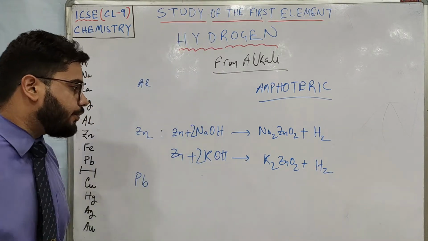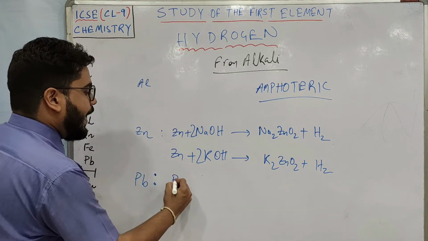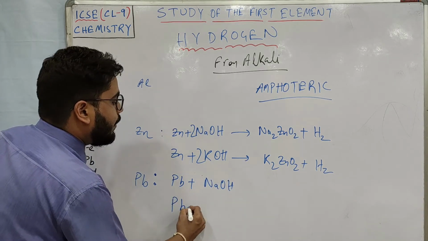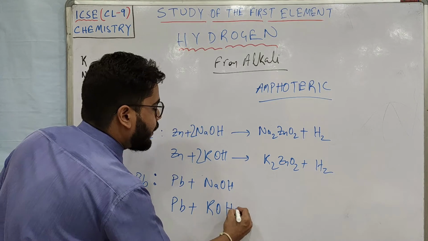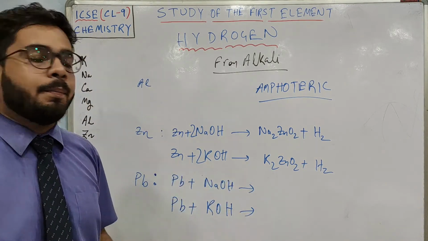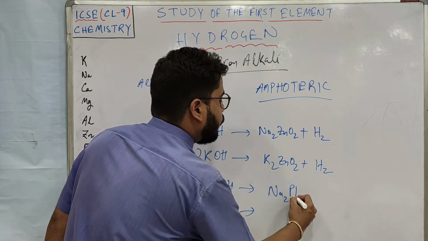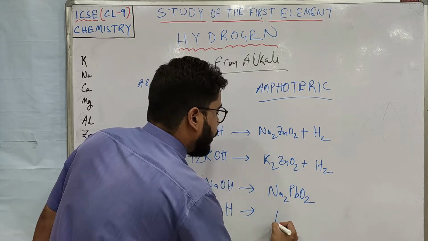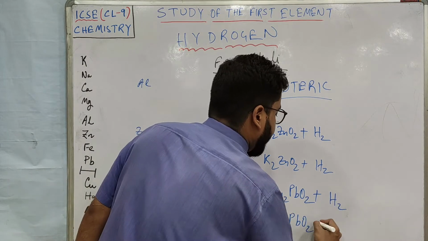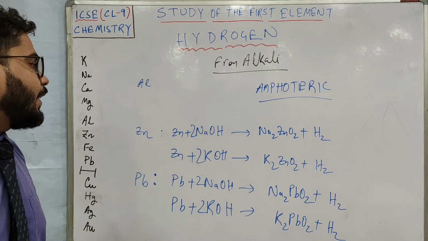I hope it is balanced. Similarly, if lead reacts with sodium hydroxide or potassium hydroxide, plumbite salt is formed, sodium plumbite or potassium plumbite. The formula you must have learned in the first chapter: Na2PbO2 or K2PbO2 plus hydrogen. Here also 2 and 2, and the balance is done.